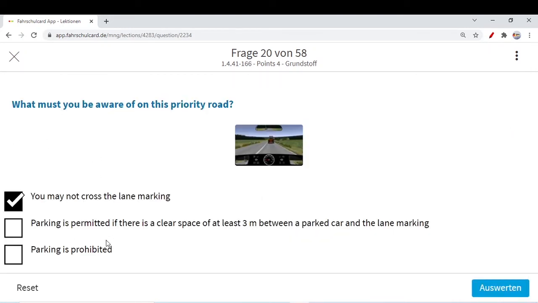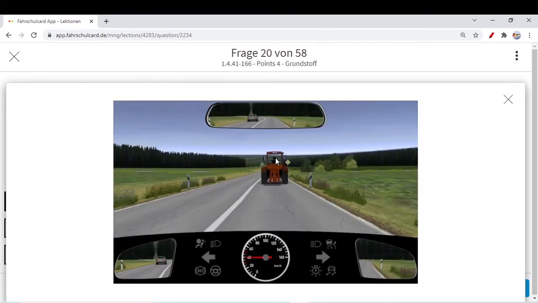Next: parking is permitted if there is a clear space of at least 3 meters between a parked car and the lane marking. As we know, you are never allowed to park outside built-up areas on a priority road, whether it's a hard shoulder or not. Only and only what you can do, you can stop.